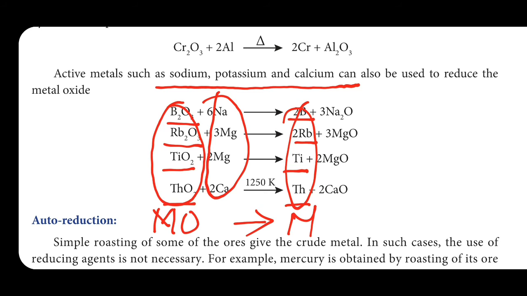We can use active metals such as sodium, potassium, calcium, magnesium for reduction of metal oxide. In our previous example, the aluminothermic process, aluminum metal is used for reduction of metal oxide to metal. Not only aluminum, we can use these metals also for reduction of metal oxide. That's all.